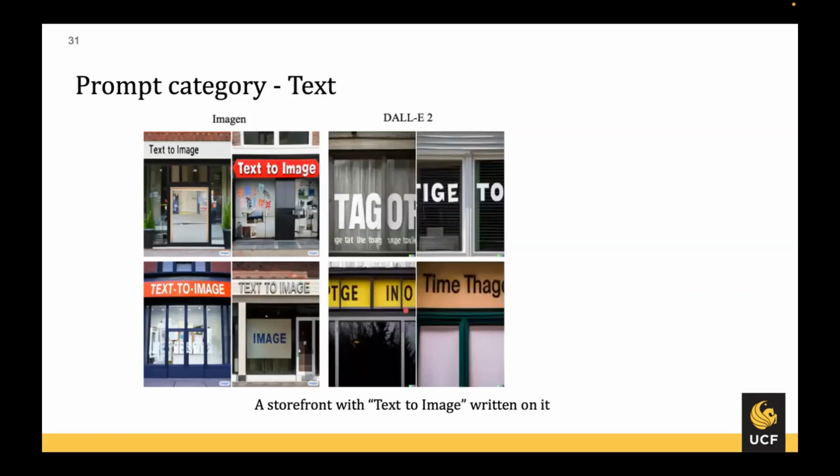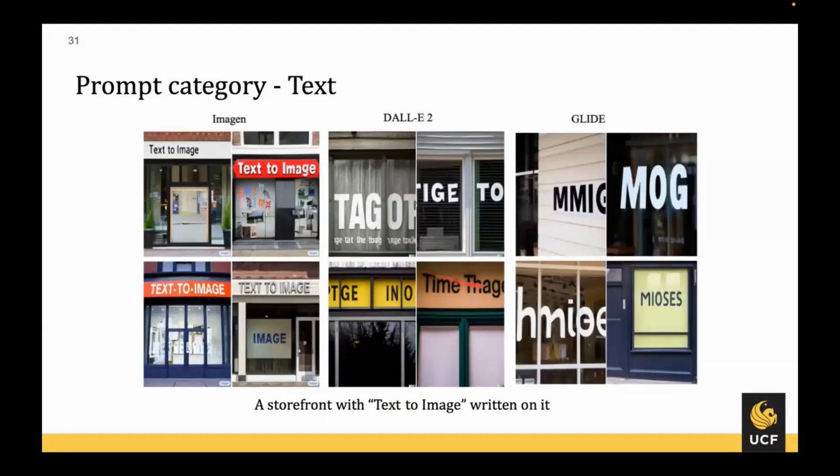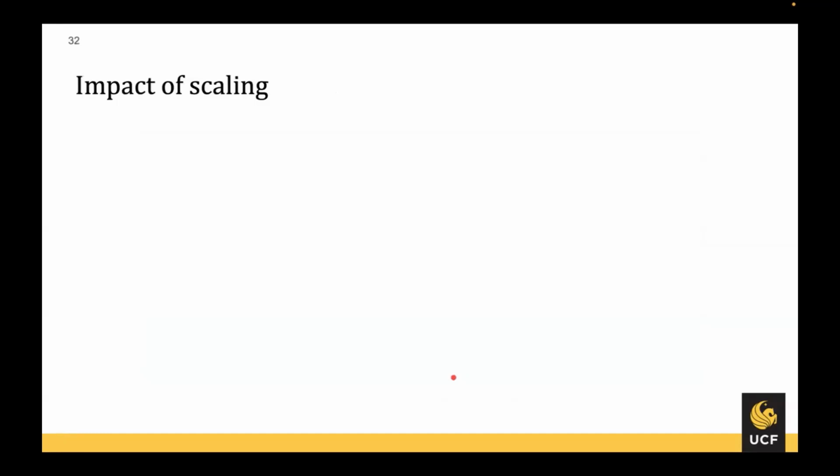However, the DALL-E 2 model is lacking the same ability because it does not generate any part of the given text. And the same thing is seen in the case of GLIDE as well, which shows that both DALL-E 2 and GLIDE are lacking the ability to generate images with a specified text prompt. Now, why is Imagen performing so well?